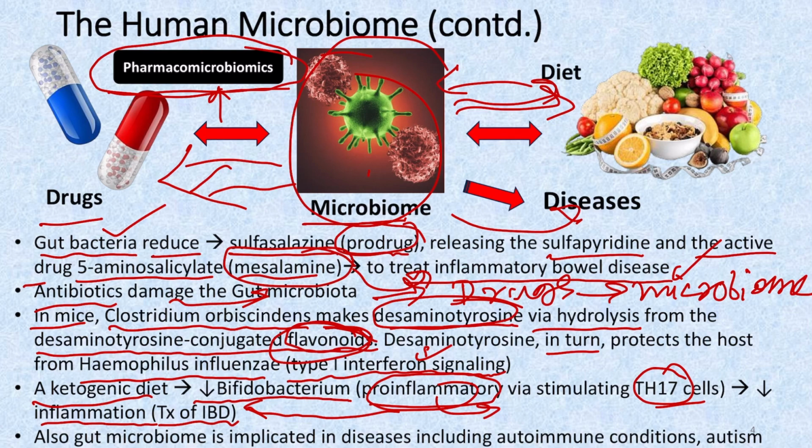Also, this gut microbiome is implicated in several diseases like autoimmune conditions and autism, because the gut microbiome can leak out of the gut and it can lead to damage to several systems like the neurological system, leading to autoimmune conditions, neurological defects and autism.